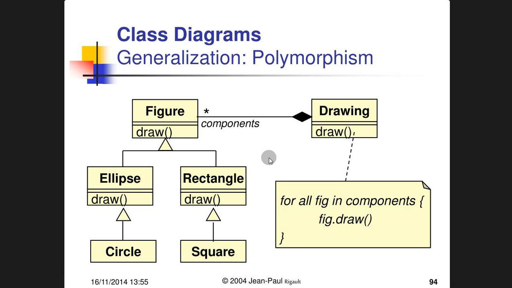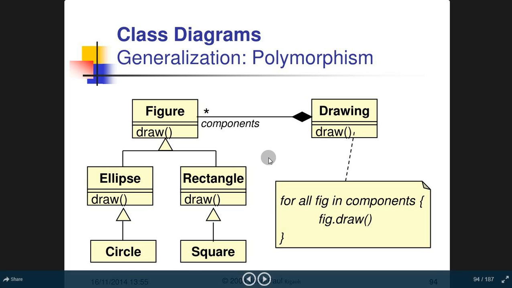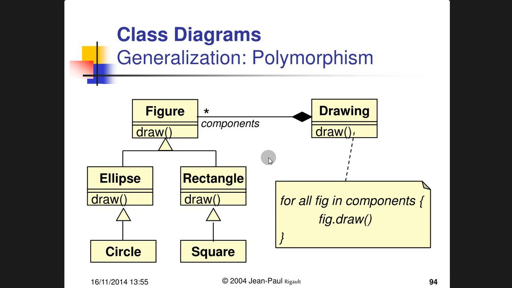Each figure has different objects, such as draw. We are talking about discriminating between the classes. Figure is a class, drawing is a class, ellipse is a class, rectangle is a class, circle is a class, square is a class.